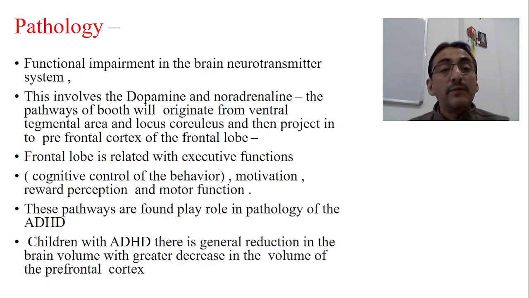The pathways of both dopamine and noradrenaline originate from the ventral tegmental area and the locus coeruleus, and then project into the prefrontal cortex of the frontal lobe. The frontal lobe is related with executive functions, attention, cognitive control of behavior, motivation, reward perception and motor function. These are the important functions of the frontal lobe.